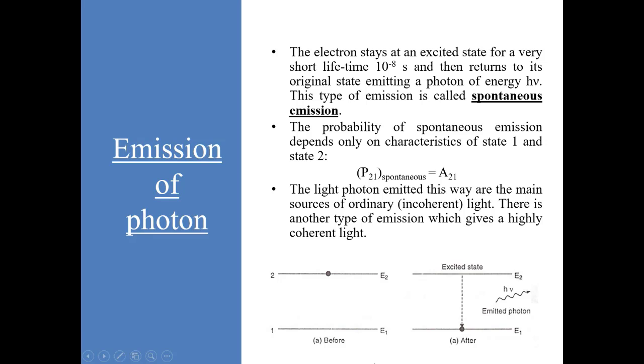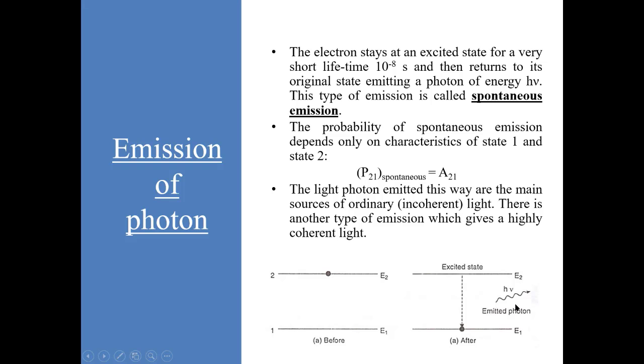Once a photon is absorbed and the electron has reached its excited state, it cannot stay there for a long time. After a very short lifetime of 10 to the power minus 8 seconds, it returns to its original state, and the energy difference which was absorbed previously is emitted. This emission is known as spontaneous emission.